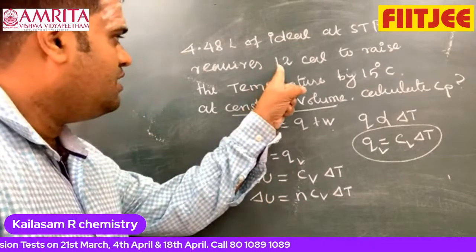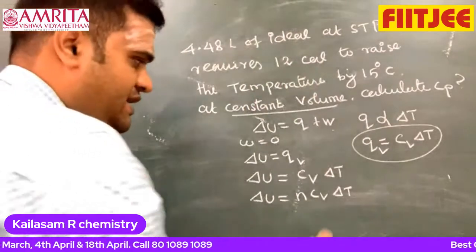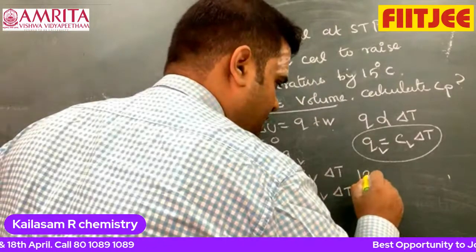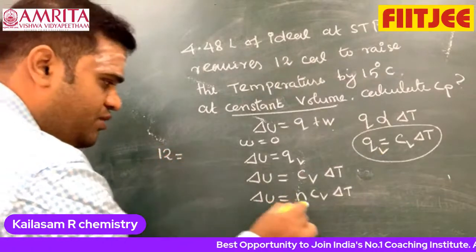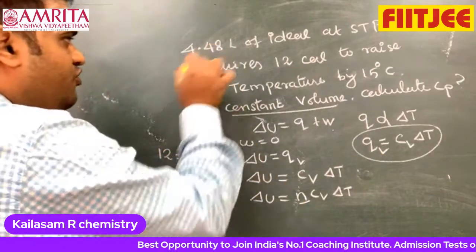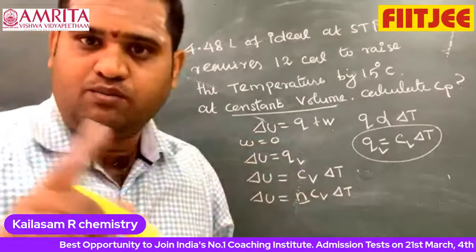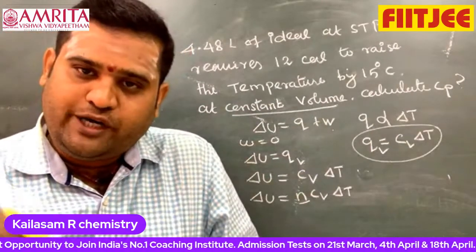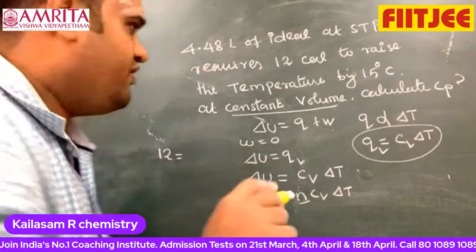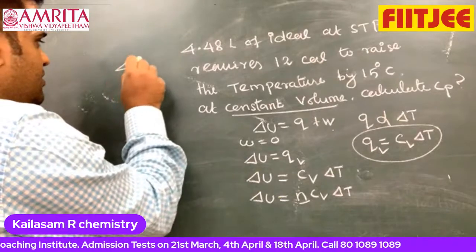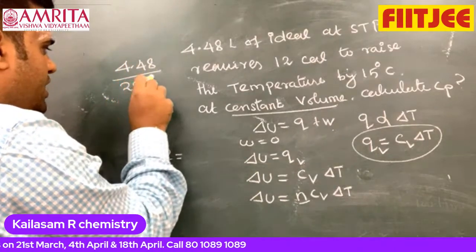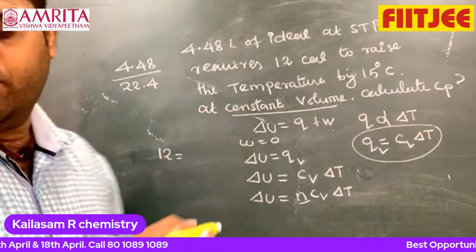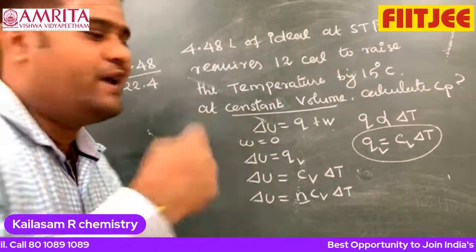they have given us 12 calories. I can write 12 is equal to, and I want to find n. The given is 4.48. We know that 1 mole occupies 22.4 liters. Now if I write 4.48 by 22.4 liter, how many moles? We can say that it is nothing but 0.2 moles.